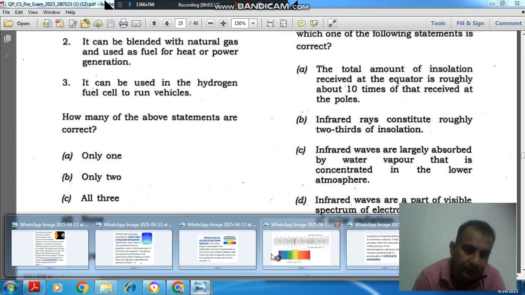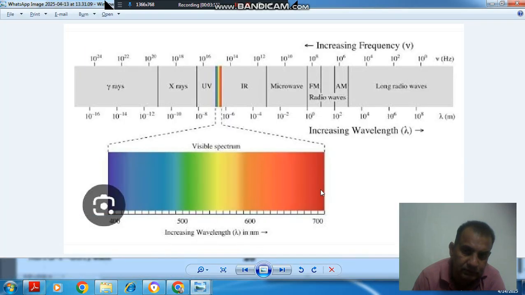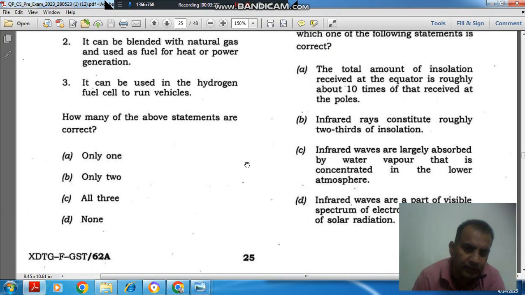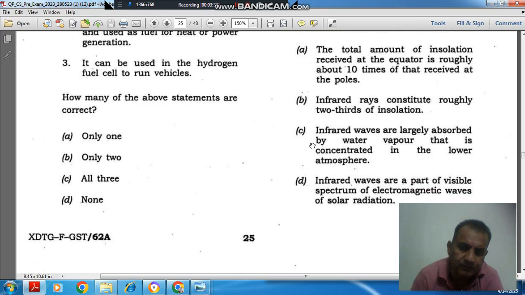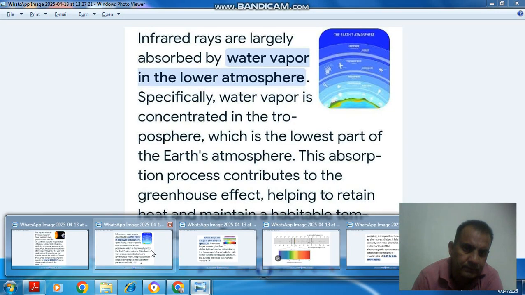So the ending point here for visible spectrum is 0.7. So infrared rays are almost not the part of this insolation. So that statement is wrong. Infrared rays constitute roughly two-thirds of insolation, that is wrong. Third statement is infrared waves are largely absorbed by water vapor that is concentrated in the lower atmosphere. So that is correct.